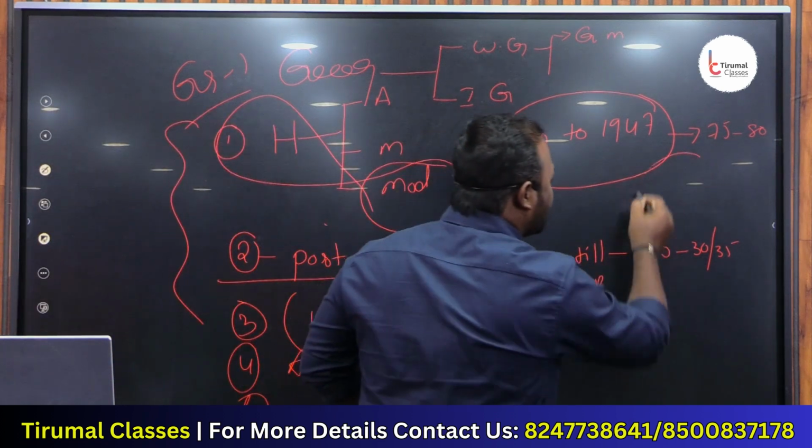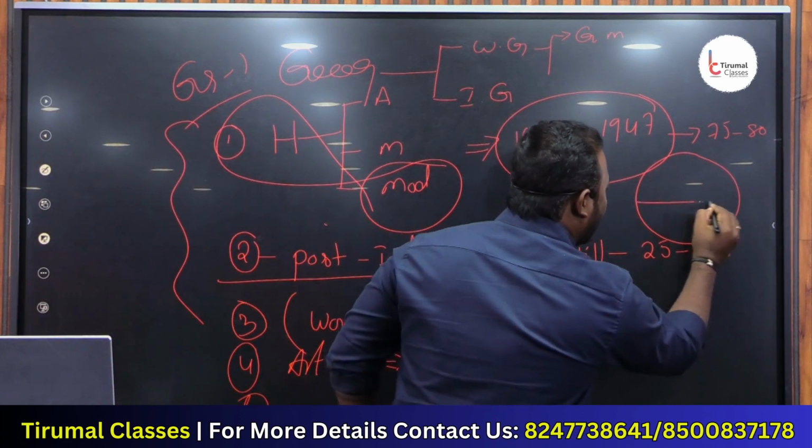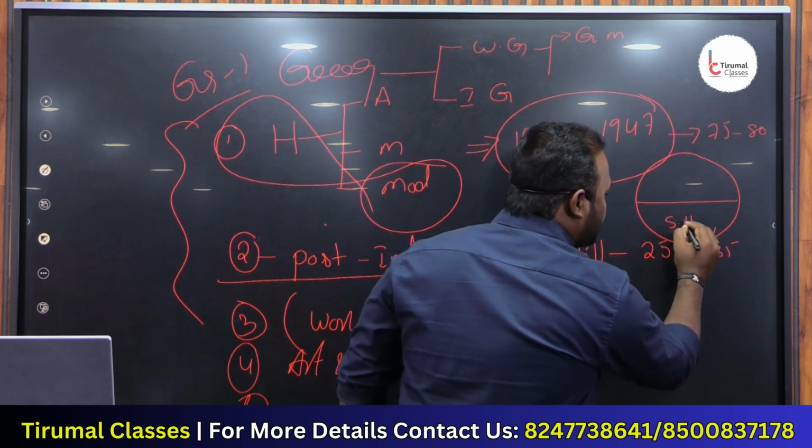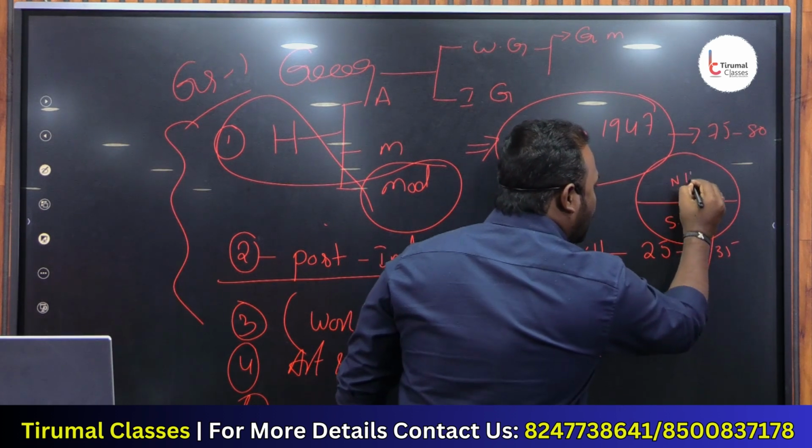For example, this is an earth. We will divide the equatorial region. This is called the southern hemisphere. This is called the northern hemisphere.